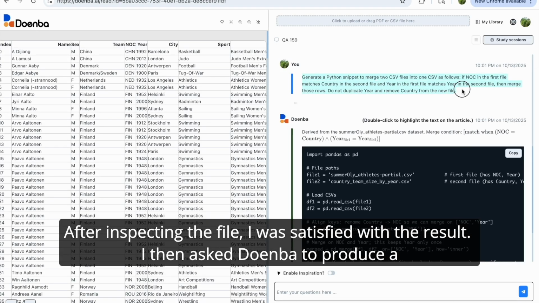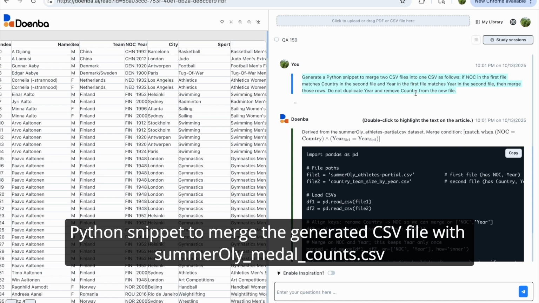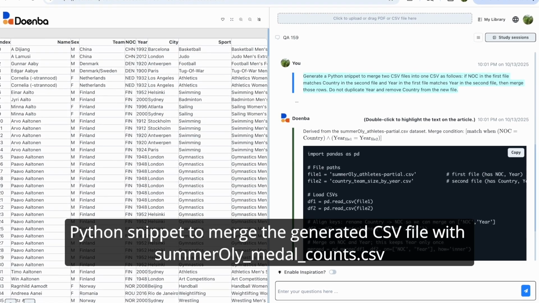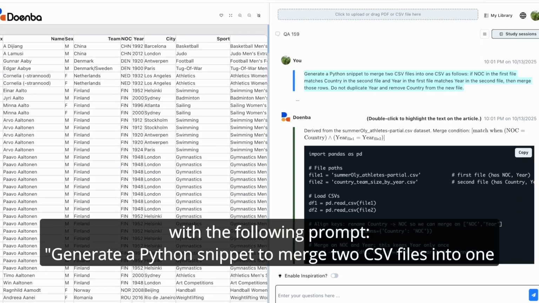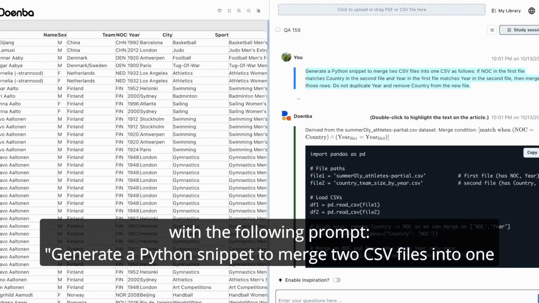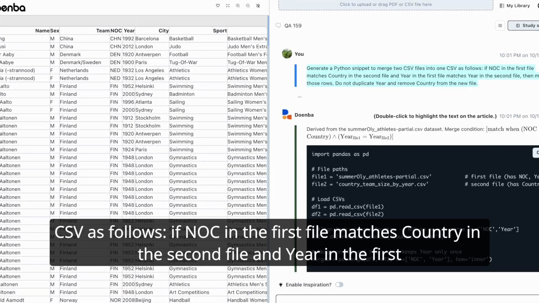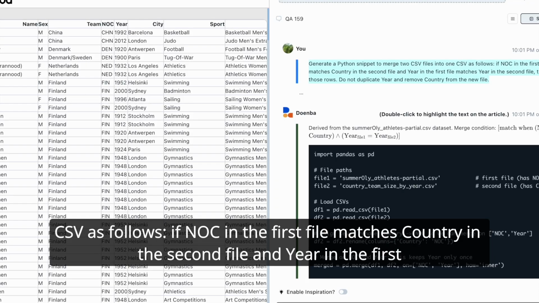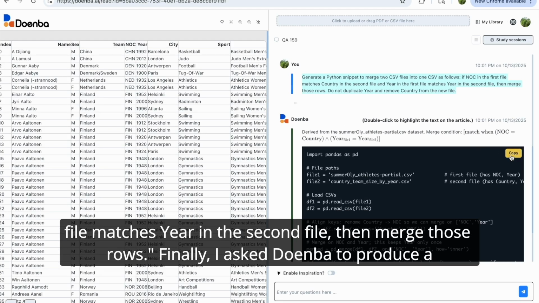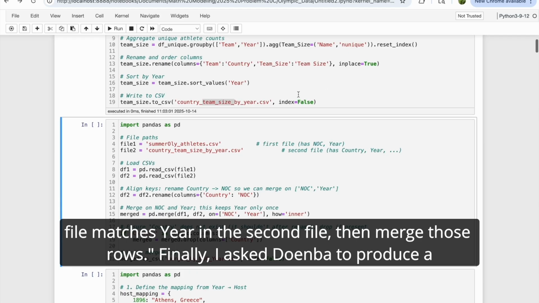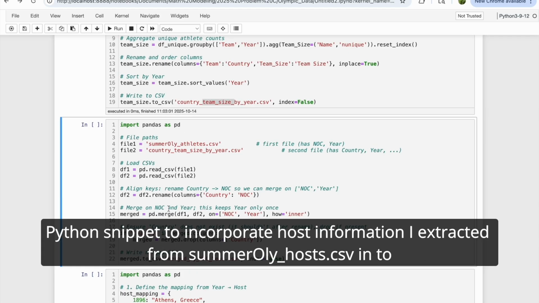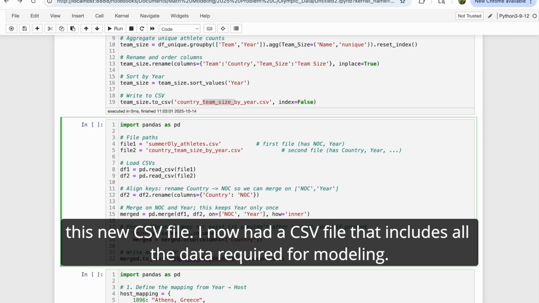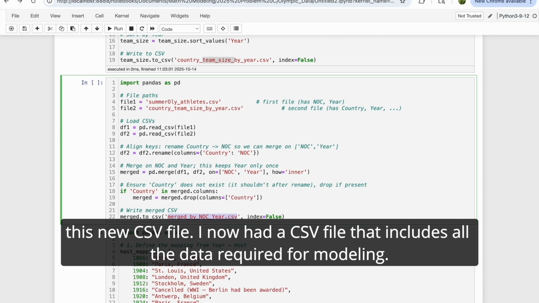I then asked Doernba to produce a Python snippet to merge the generated CSV file with summer-medal_counts.csv with the following prompt: generate a Python snippet to merge 2 CSV files into one CSV, as follows. If NOC in the first file matches country in the second file and year in the first file matches year in the second file, then merge those rows. Finally, I asked Doernba to produce a Python snippet to incorporate host information I extracted from summer-hosts.csv into this new CSV file. I now had a CSV file that includes all the data required for modeling.